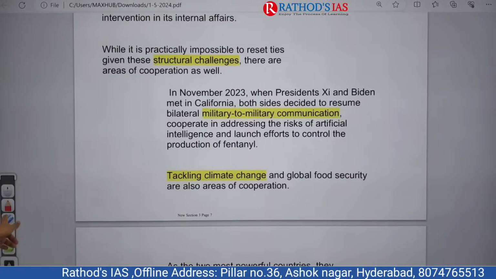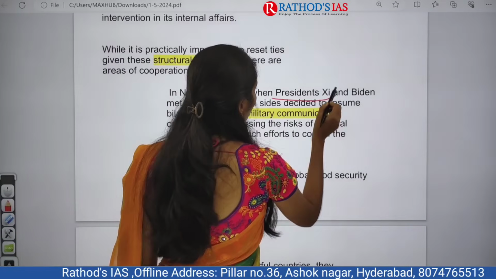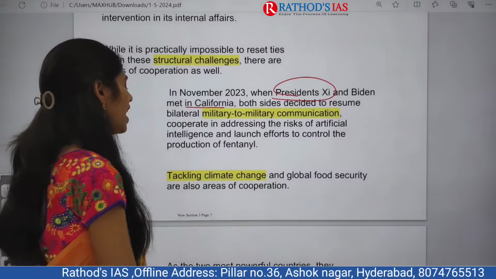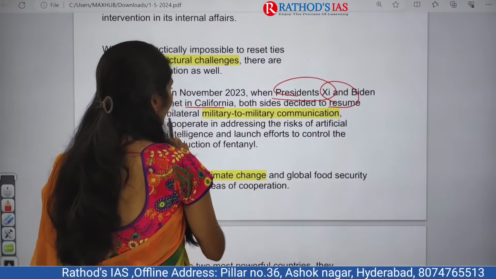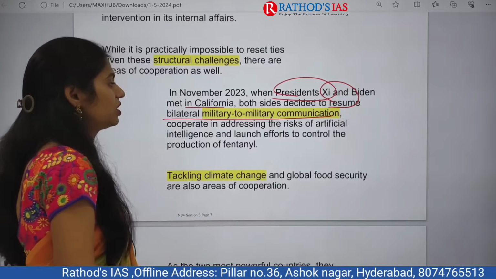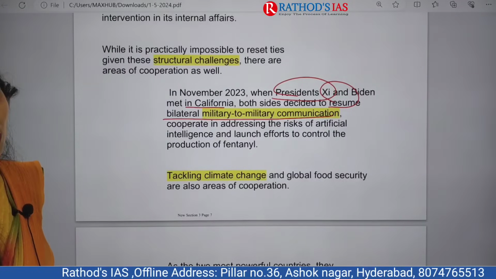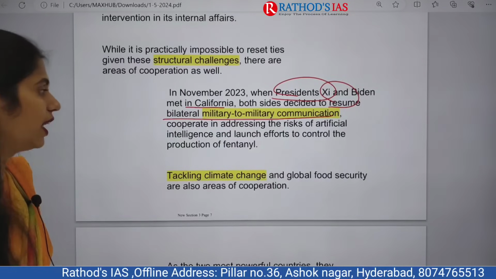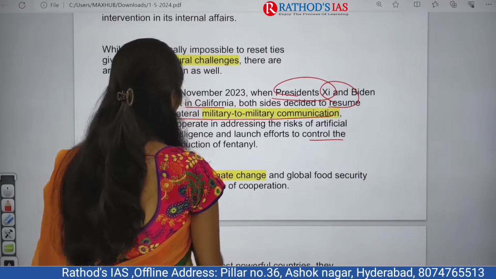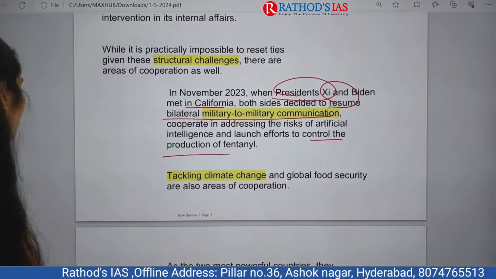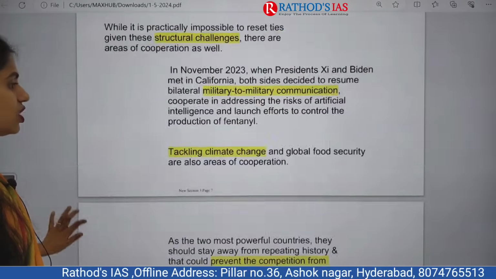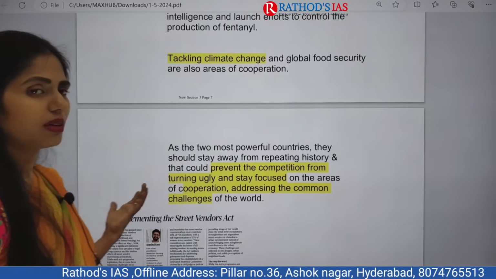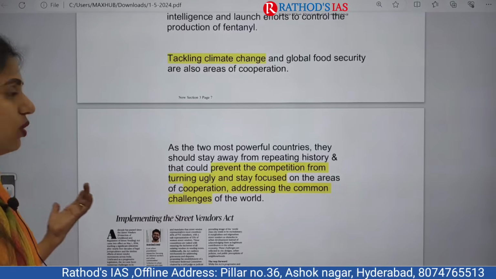But in the very recent past, in November 2023, President Xi and Biden met in California, and they decided to resume, that means start, bilateral military-to-military cooperation, and even to cooperate in some areas of artificial intelligence, machine learning, and to even launch some efforts to control production of fentanyl. And we can also address issues of climate change and global food security. So these are the things we can cooperate on. These are the things mainly discussed in the recent past in November 2023.